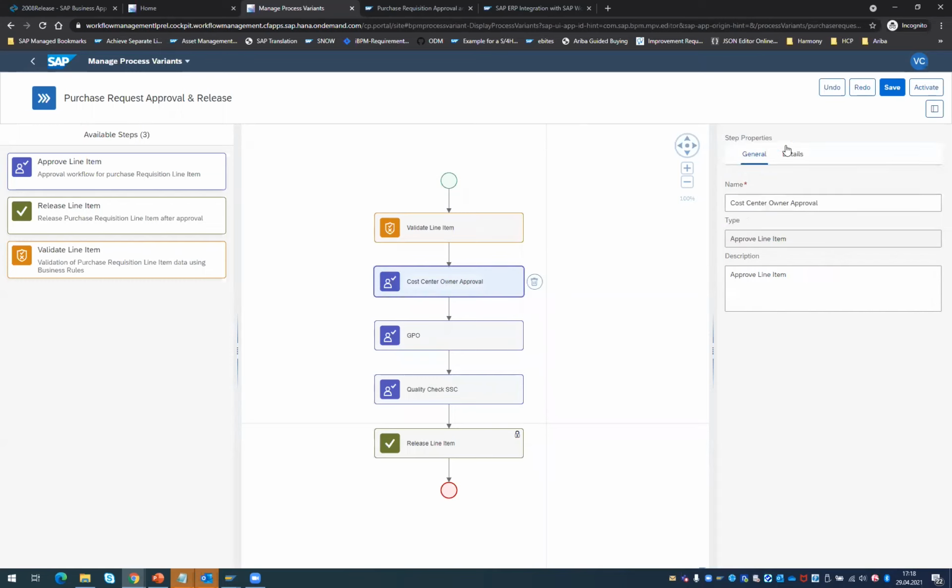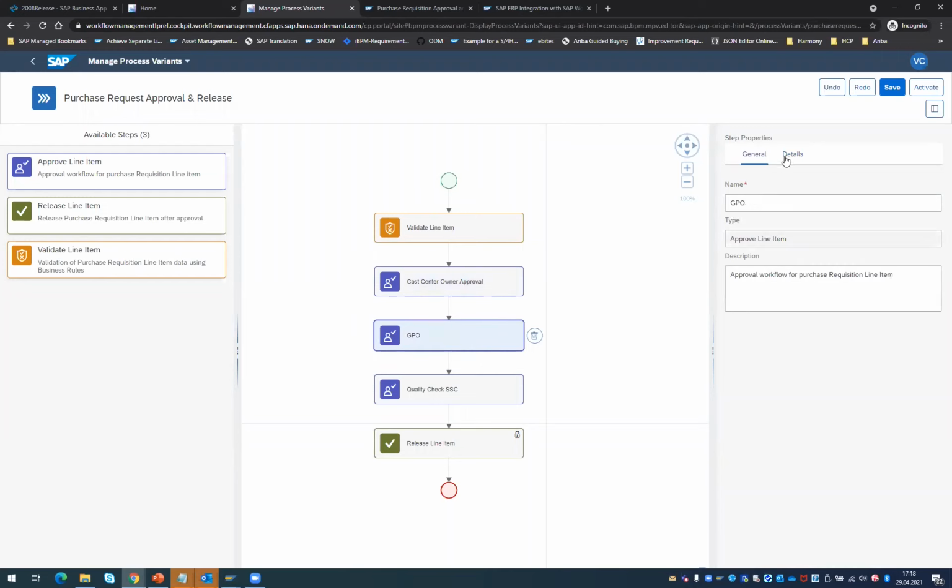And each of the approval steps you need to configure here. This is a cost center owner, and who could be the target role of the approver. We will call it a cost center owner. Of course, we can determine the cost center owner from your ECC system. There is a possibility, or based on custom logic that you have implemented in any other system, or using the standard possibility we offer through a decision or a business rule.